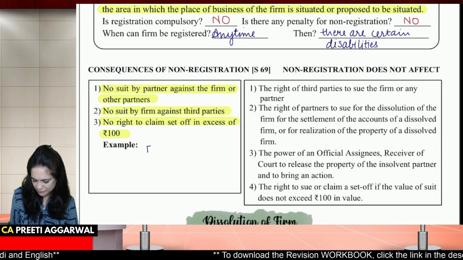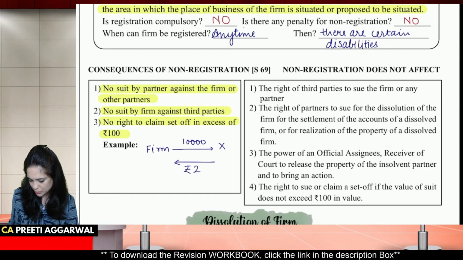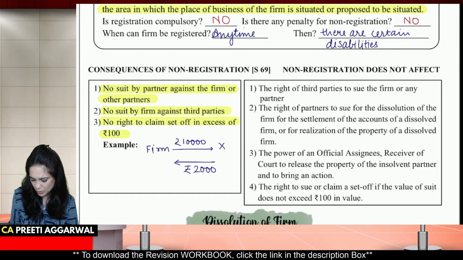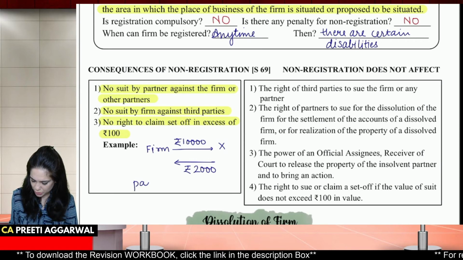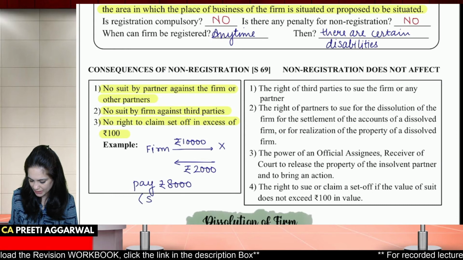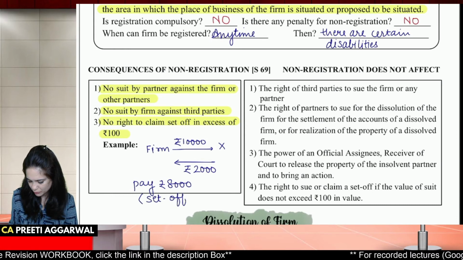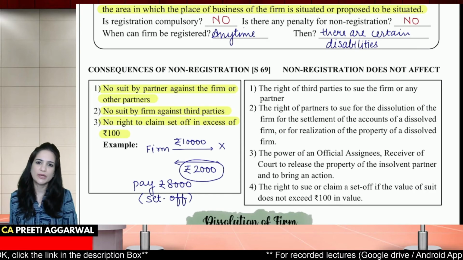Now let's say that the firm had to pay 10,000 rupees to X and they had to recover 2,000 rupees from X. Now what will be the best course of action? That the firm should pay only 8,000. Now what are you doing? You are setting it off. This is nothing but set off. But the amount is more than 100, right? You will not be allowed to claim set off.